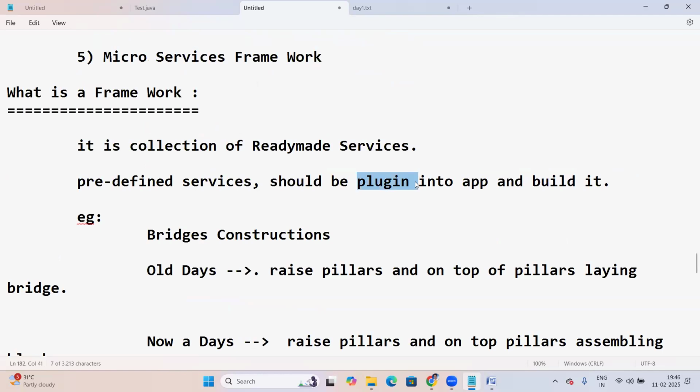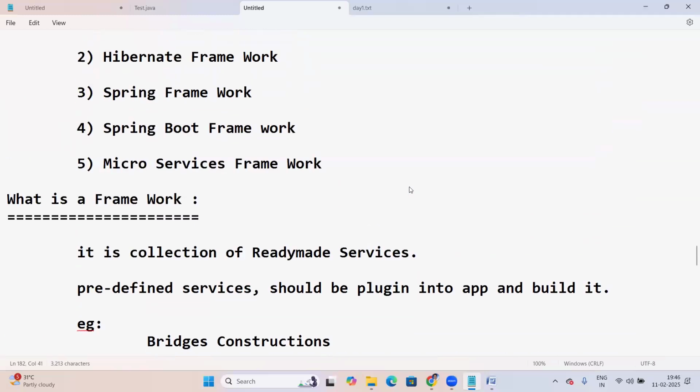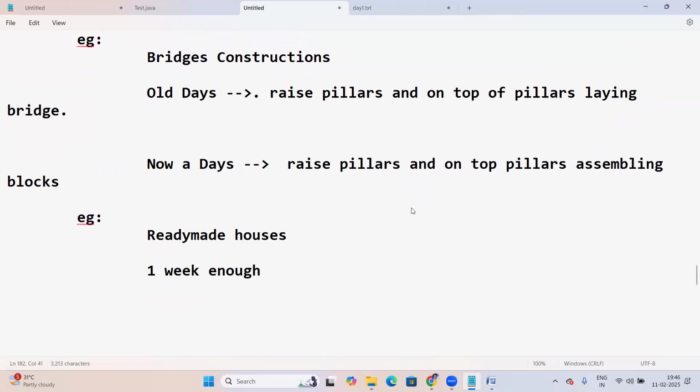That plugin coding is core Java coding. So with a framework and core Java coding, we can build the application simply. That means if you are good at core Java, it is very simple to build applications.